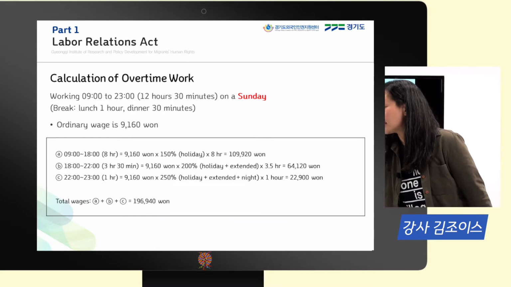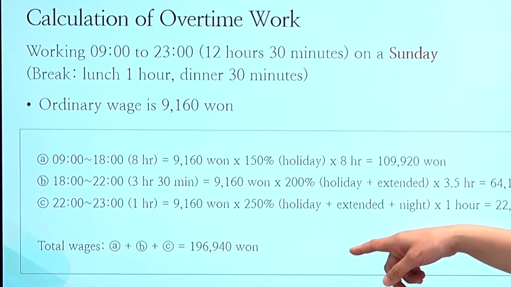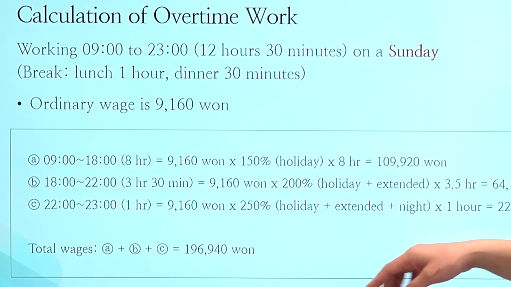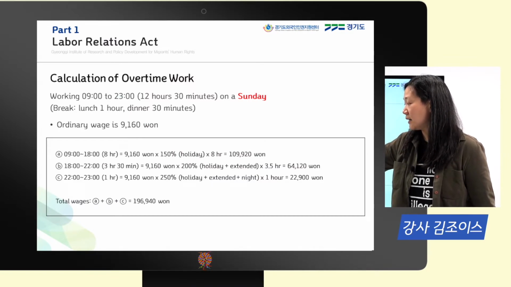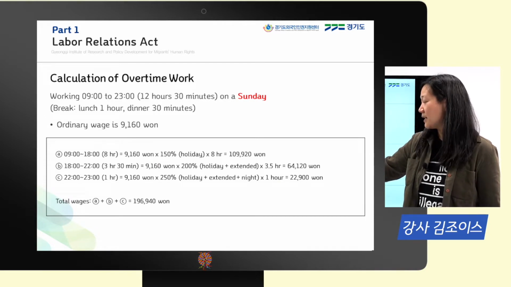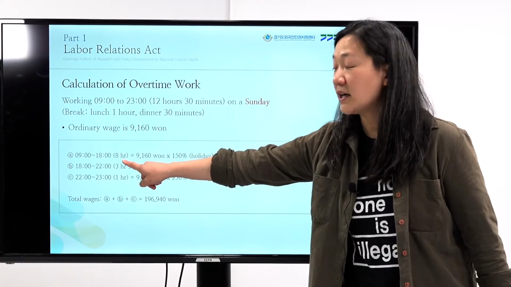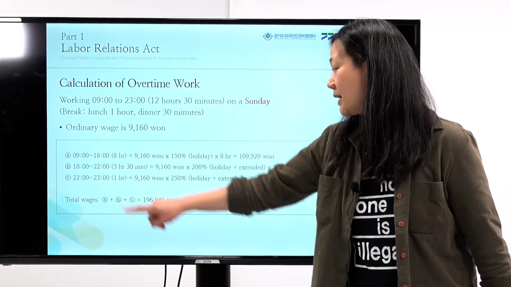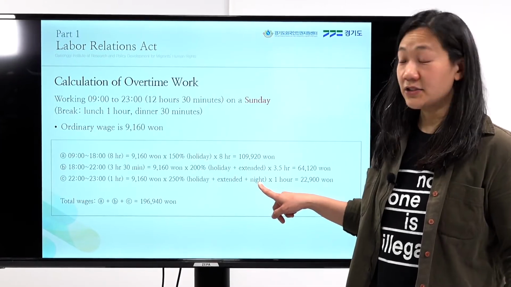Then the last sort of leg of this shift would be C. So 10 p.m. until 11 p.m., these are what we consider night hours, and this is just 1 hour. So we take our ordinary wage, multiply it by 250% this time. Why? Because we have holiday work hours, we're working extended beyond the 8 hours during the daytime, and then now we're working the night shift.